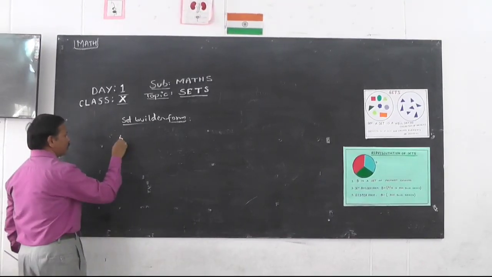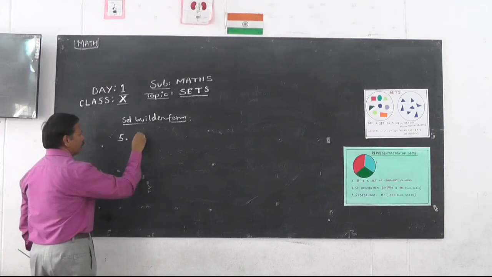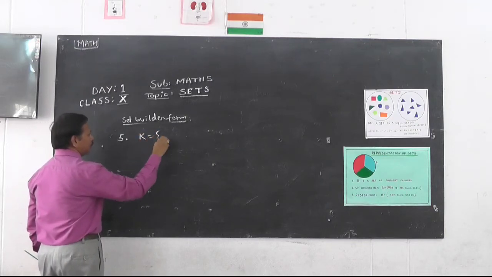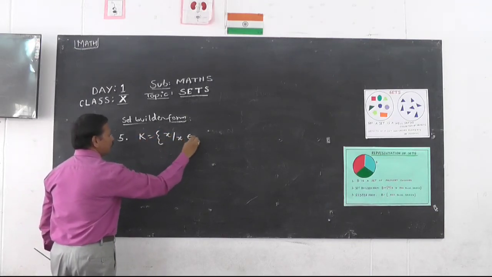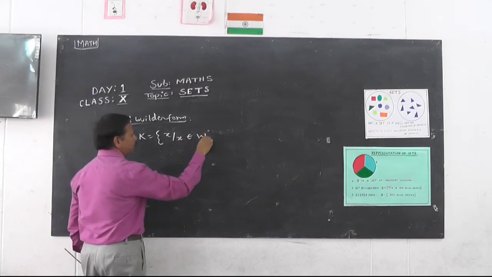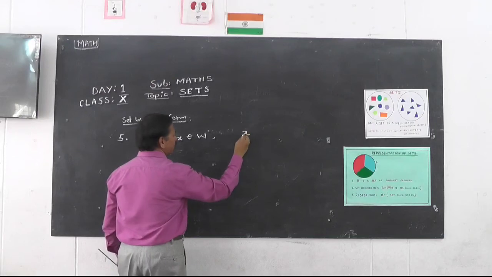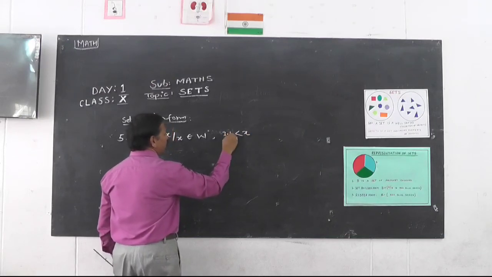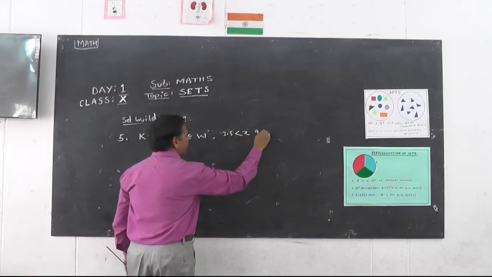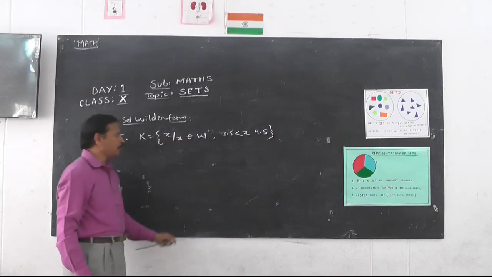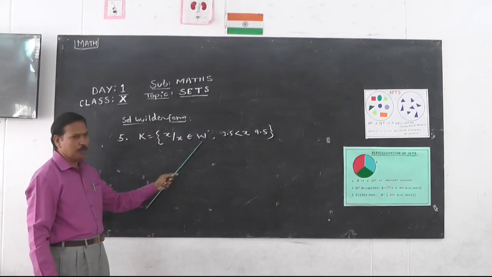Let us go for one more example. Set K is x such that x belongs to W, all whole numbers, and x is greater than 3.5 and less than 9.5. So here x belongs to W. W means whole numbers.